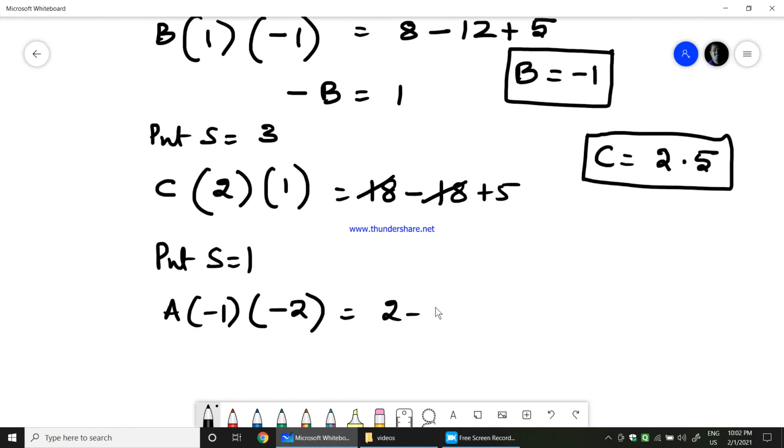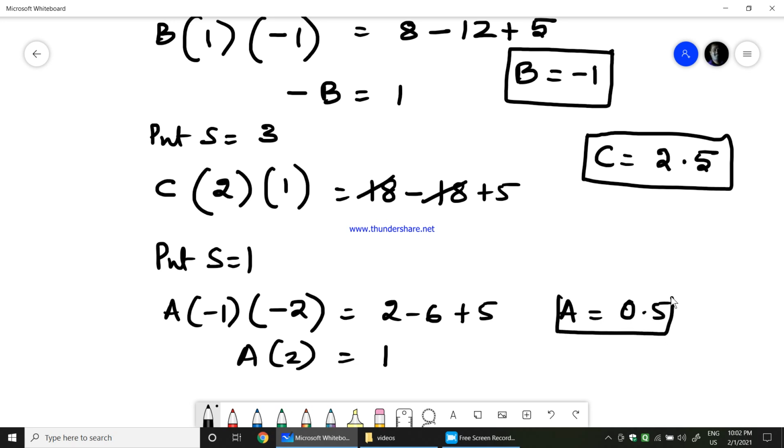So a into 2 equals 2 minus 6 is minus 4, 5 minus 4 is 1. So a is equal to 1 over 2 which is 0.5.